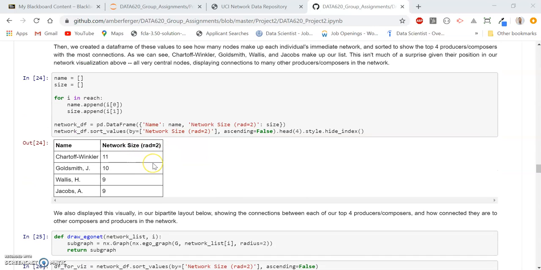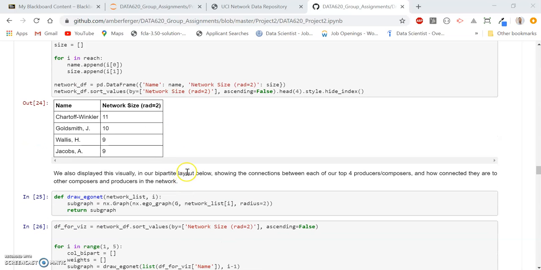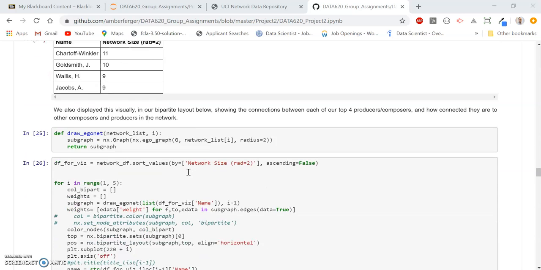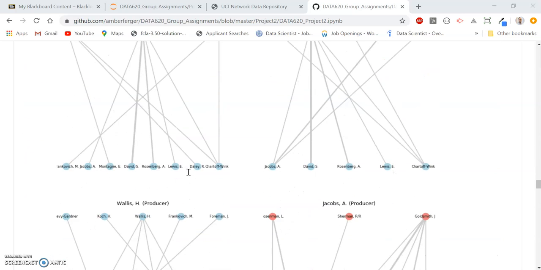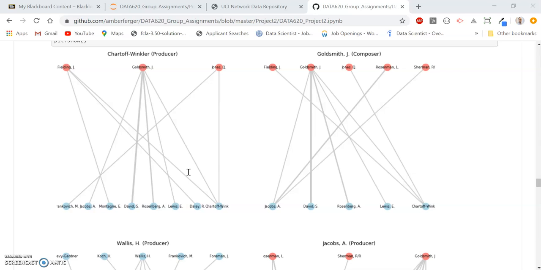We can see that Schartoff, Winkler, Wallace, and Jacobs, who are all producers, have pretty large networks, and one composer, Jay Goldsmith, also rounds out the top 4. We also display these 4 subnetworks in a bipartite layout here, where it's interesting to see that both Schartoff, Winkler, and Jacobs, 2 of the top producers, have collaborated with Jay Goldsmith, our top composer.